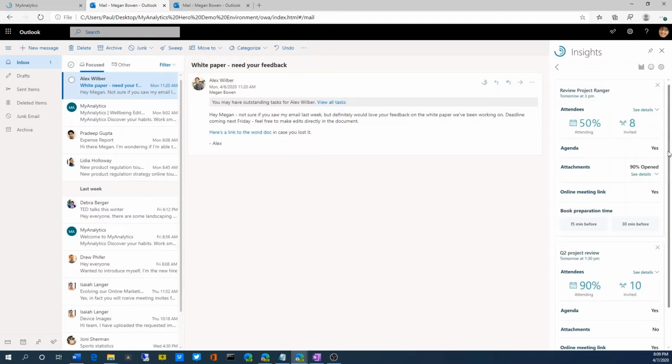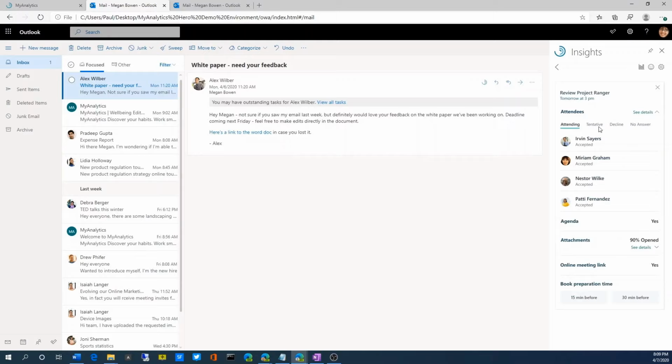She can see that 50% of the meeting invitations were accepted, and to get more details about the attendees, she can see these are the people that accepted. She can also see an agenda was present to keep everyone on the same page, that 90% of the attachments were opened, and that she provided an online meeting link for those who can't attend in person.